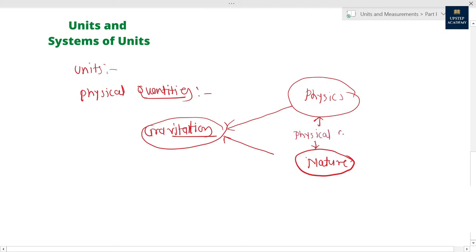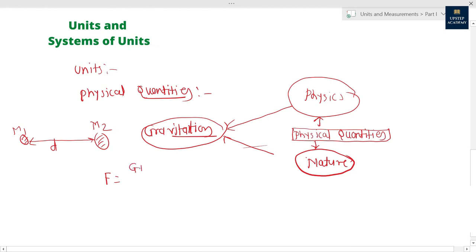There are physical quantities. What are those physical quantities? Let me tell you what the gravitation law is. Force between any two bodies. Suppose this is one body and this is another body. The first body has mass m1, the second body has mass m2, and suppose the distance between these two bodies is d. According to the gravitation law, the force of attraction between these two bodies is G m1 m2 upon d square.